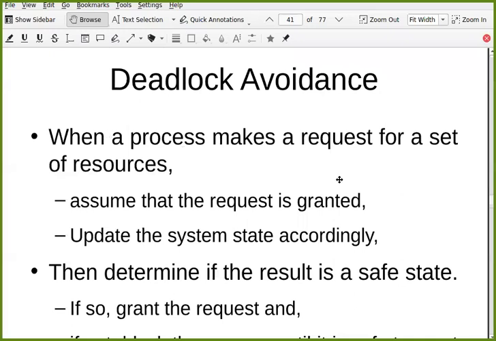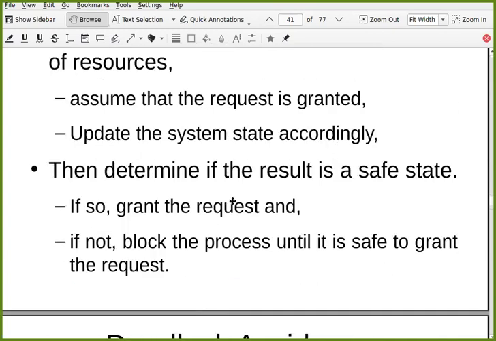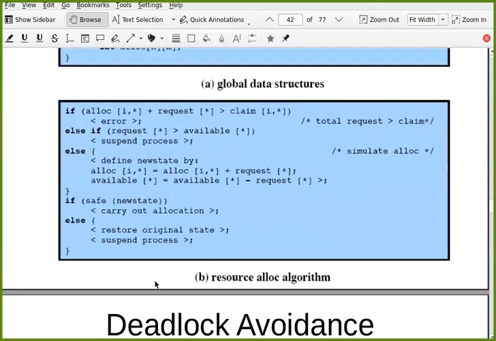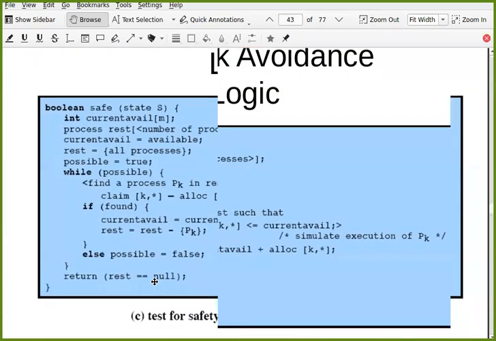When a process makes a request for a set of resources, assume that the request is granted, update the system state accordingly, then determine if the result is a safe state or not. If it is a safe state, grant the request. Instead of assuming, actually grant the request. And if it is not a safe state, block the process until it is safe to grant the request. So this is deadlock avoidance logic.